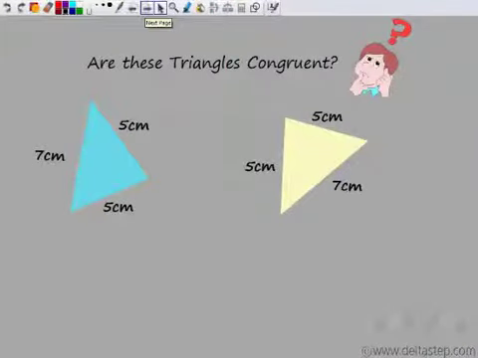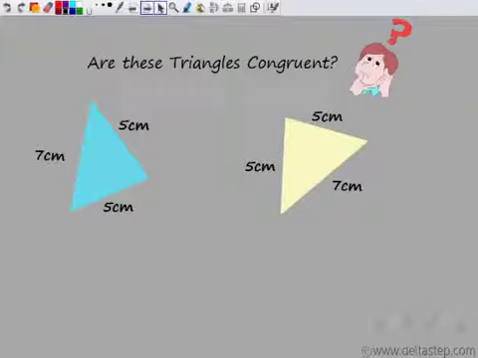So now can you tell me whether these two triangles will be congruent or not? Well, we see that they will be congruent if 3 sides of one would be equal to 3 sides of the other triangle. So here the sides of the triangle are 5, 5 and 7. What about here? Again, the sides are 5, 5 and 7. Since 3 sides of this triangle are equal to the 3 sides of this triangle, I can say that these triangles are congruent.